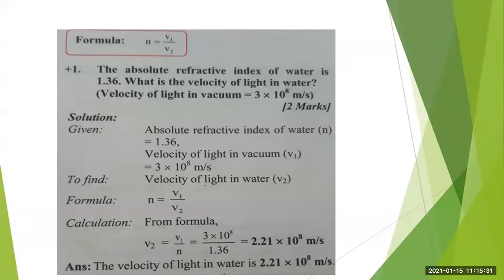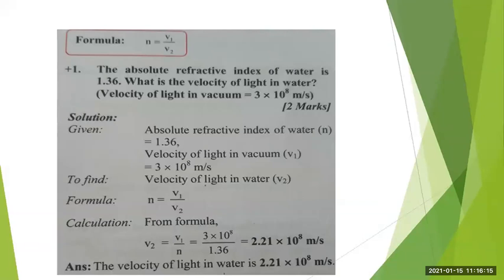So remember, students, while solving any numerical, the first thing you have to do is write all the given things. Here the absolute refractive index of water, that is n, is given as 1.36. Then the velocity of light in vacuum is given, which is equal to 3 into 10 raised to 8 meter per second. So these two things are given. Now what we have to find? We have to find the velocity of light in water.